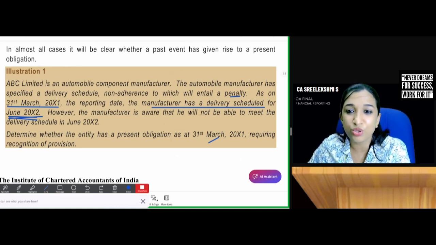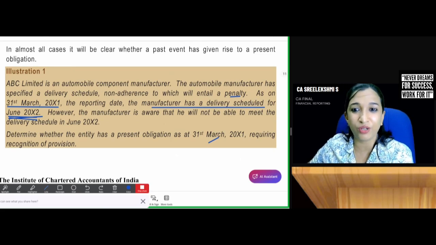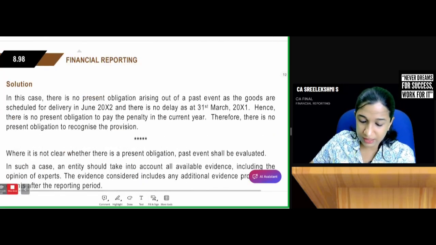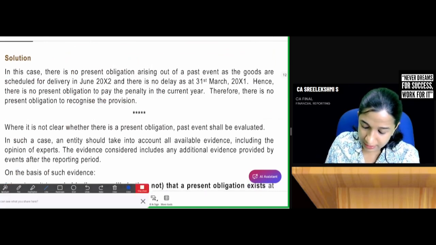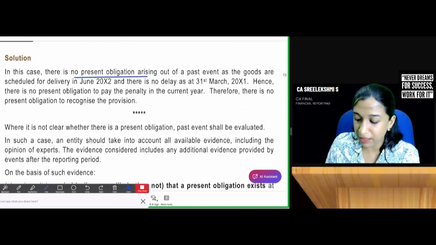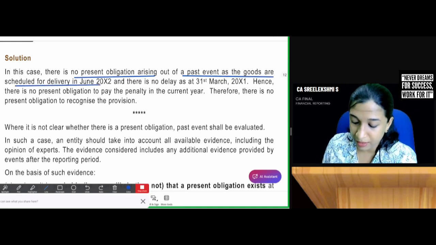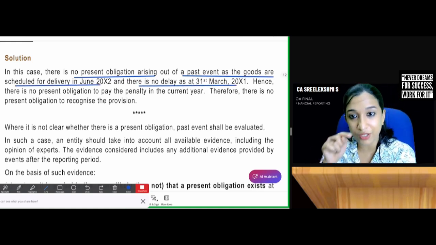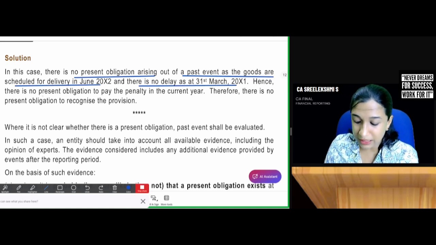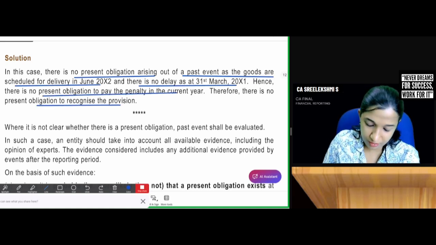Are you clear? So no need to create, not even in the next year. On 31st March 2012 also there won't be any obligation. In June 2012 only there will be obligation. So don't create provision. So what is the answer? In this case, there is no present obligation arising out of past event as the goods are scheduled for delivery in June. There is no delay on 31st March 2011. There is no present obligation to recognize provision. Easy.